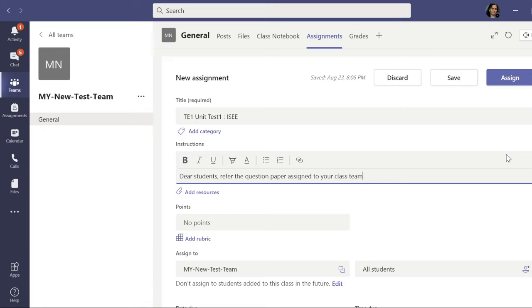Let us say we are writing here like the instructions. Dear students, refer the question paper assigned to your class team. It includes all the necessary instructions.